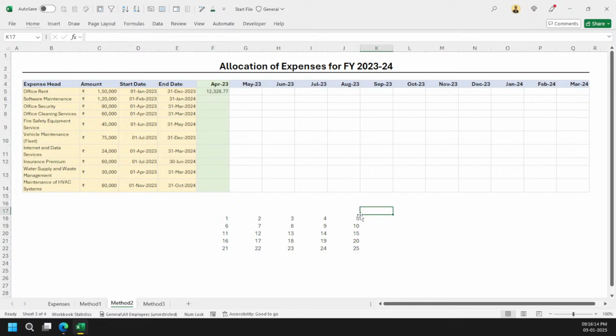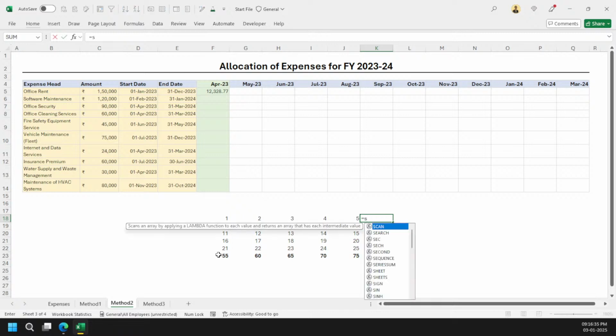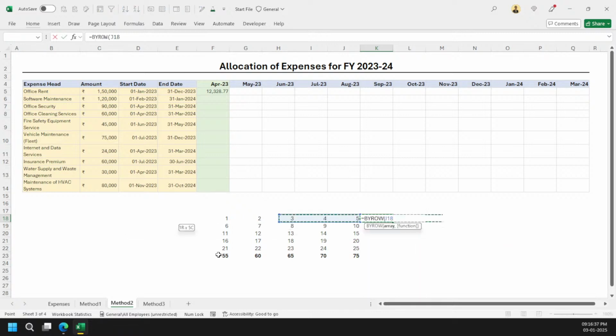So what can we do now? Last time as well, I told you we can use these new lambda helper functions. We can do something like this and then say sum when I want to calculate by column. You can see that I've got totals spilling this way. Then I can do by row, and then sum again here. You can see that I've got everything and the calculation is spilling as well.